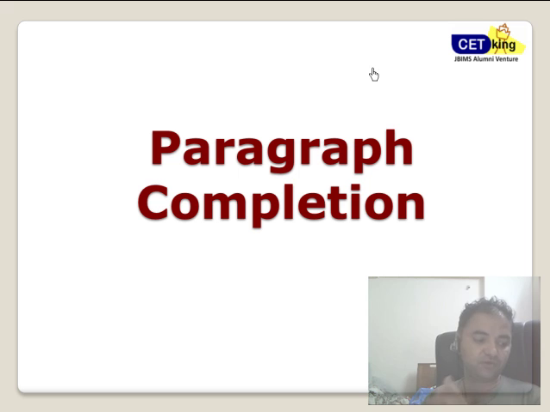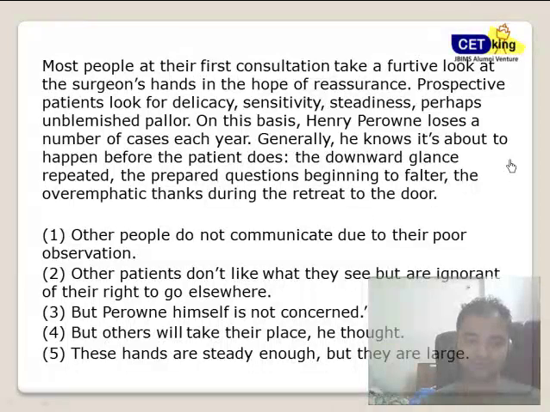Moving on to the second part, which is paragraph completion. Again, 3 questions in your exam will be based on paragraph completion. And trust me, most students ignore this area. It's a very common-sense approach for this question. We have a 1, 2, 3, 4 approach to solve this question, which I'm going to show you once you join us. Again, please pause the video and try to do it yourself.